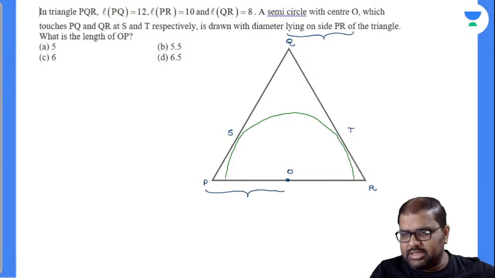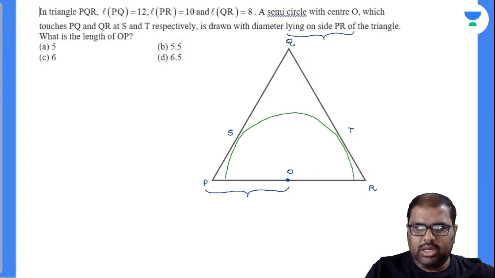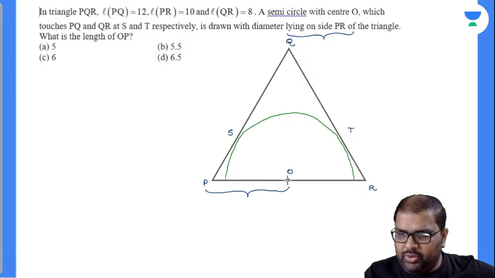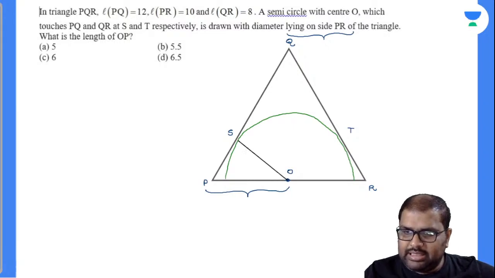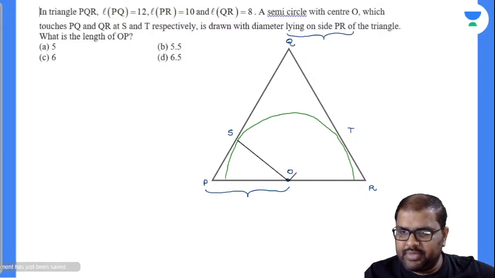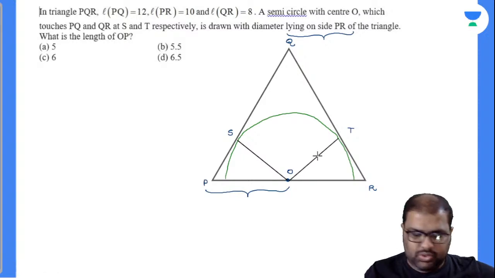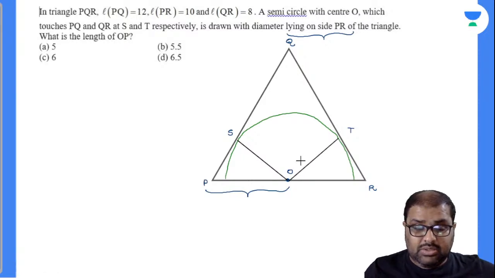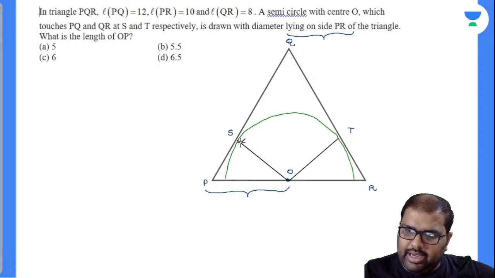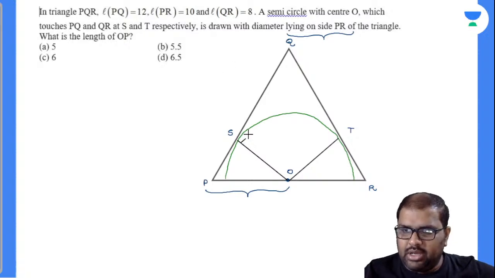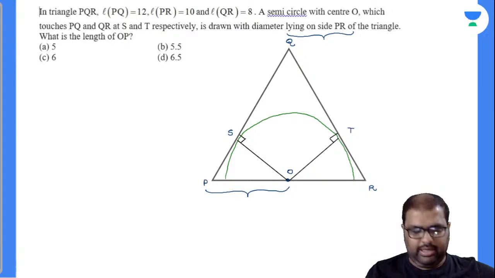How to find this? Let's find out. From O to S, if I draw a line segment, this is nothing but the radius of the semicircle. From O to T, again, this is also a radius of the semicircle. The radius of the semicircle will make 90 degrees with the tangent. Now PQ is nothing but a tangent to the circle, right? Tangent perpendicularity theorem. How many of you identified this? Same concept works out here also. The radius will make 90 degrees with the tangent.